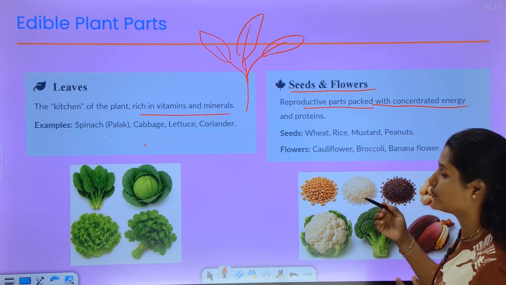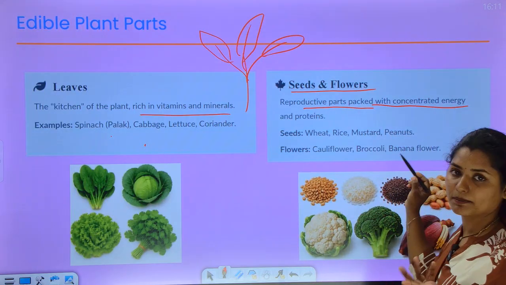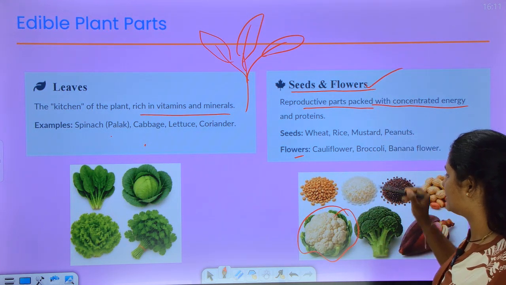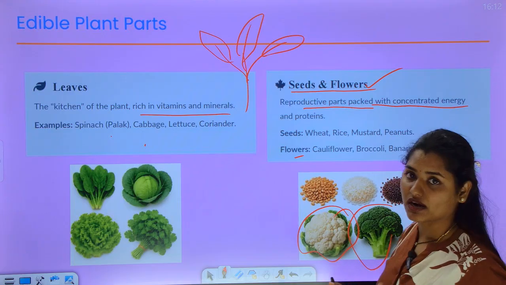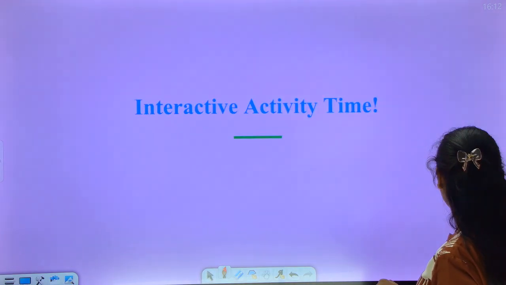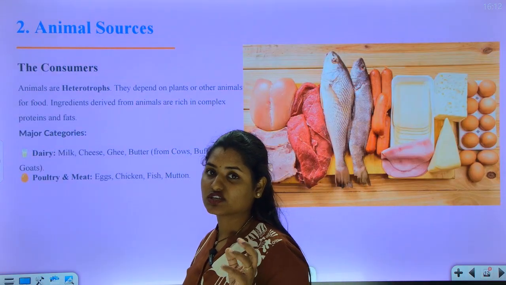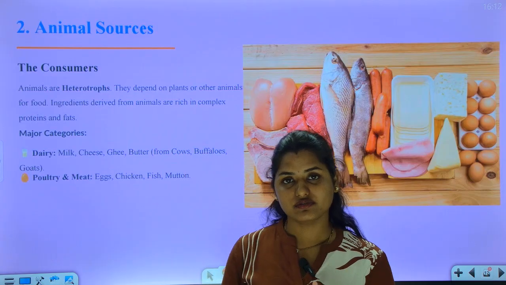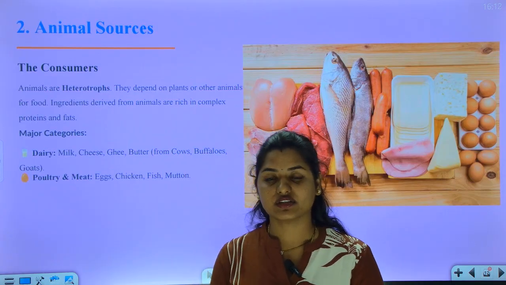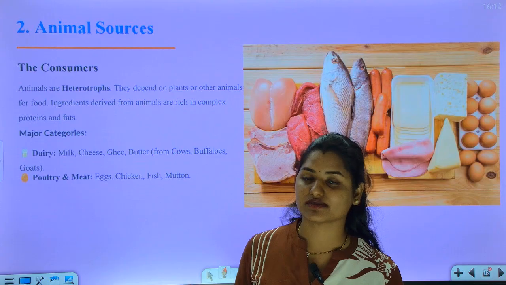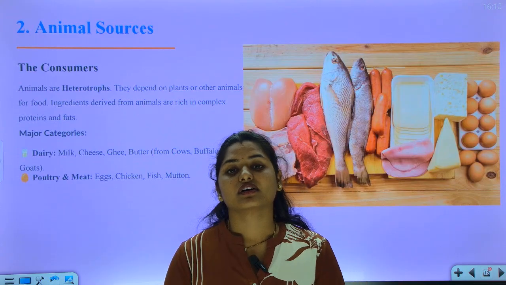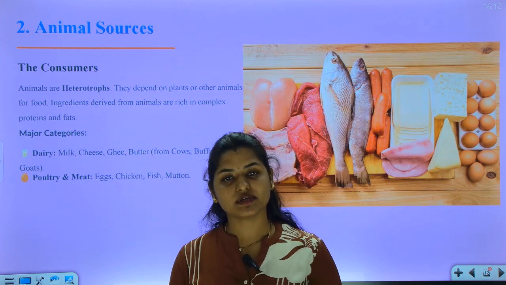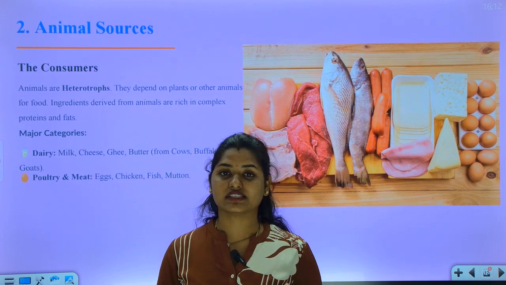So examples for seeds are wheat, rice, mustard, peanuts. And coming to flowers, cauliflower is also a flower. And this is broccoli, and this is the banana flower. Now we will discuss animal sources. In plant sources, we discussed that plants are autotrophs, which means they prepare their own food without depending on other organisms. And there we have learned about four edible parts, right? First one is root, second one is stem, third one is leaves, and fourth one is seeds and flowers.